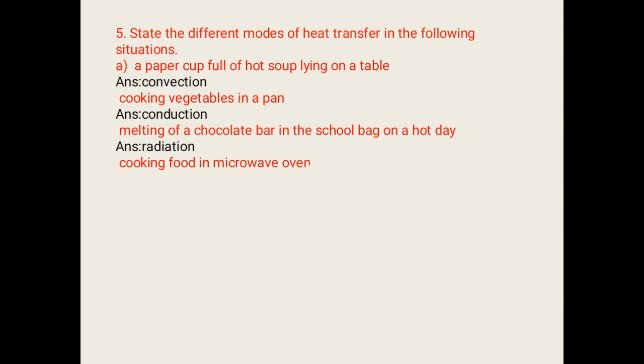Okay, now cooking food in a microwave oven. This is totally different from the cooking of vegetables or cooking some food in the pan on the stove. Here we want to cook the food material in a microwave oven. In a microwave oven, whenever we are cooking something, we'll mostly not be using any metal.